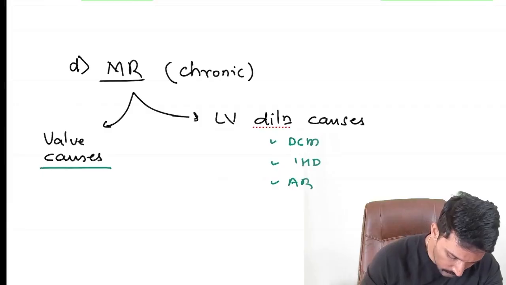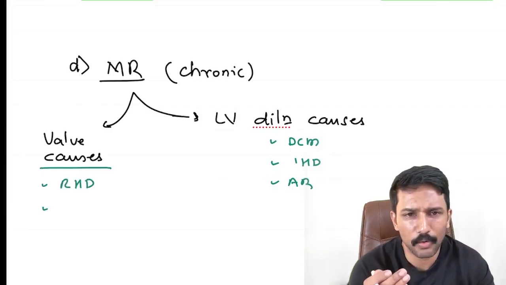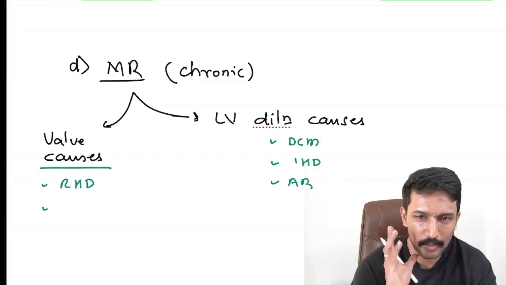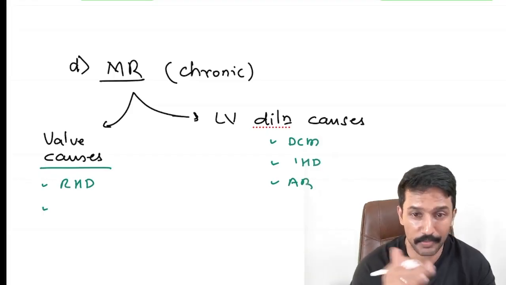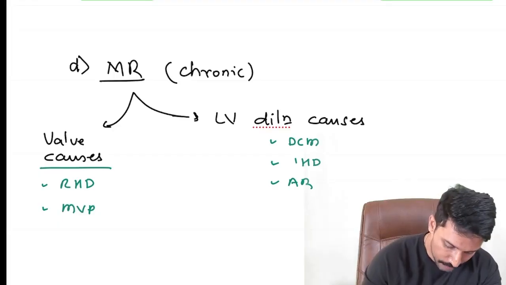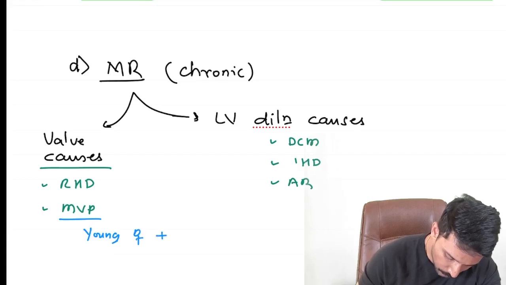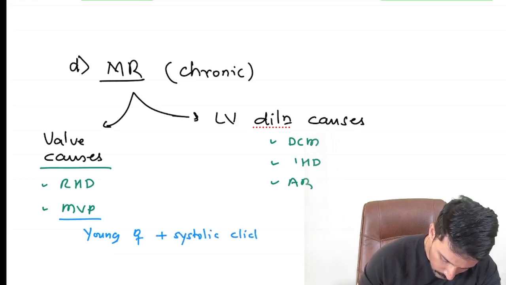When it comes to valve causes, I want you to remember RHD. We're right now only talking about chronic, so let us not bother about papillary muscle dysfunction and chordae rupture, which cause acute MR. Another thing is mitral valve prolapse. Mitral valve prolapse, please remember, think about young female plus systolic click plus palpitations.